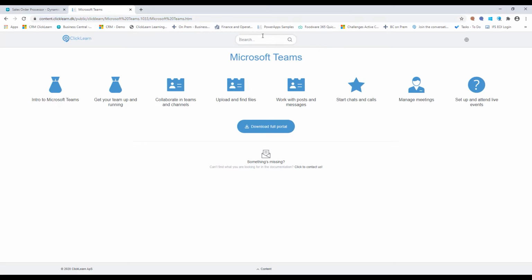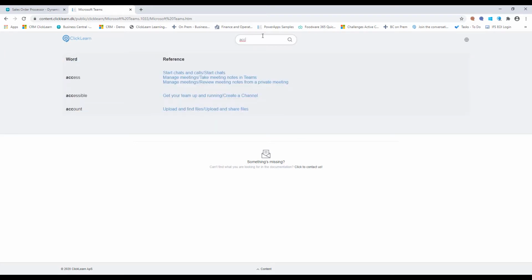Secondly, it is completely searchable, so I can easily find whatever I'm looking for by typing either a couple of letters or the entire word. ClickLearn will instantly give me suggestions of what words I could be looking for, and at the same time references to any recordings or work instructions that I've created for that word within my learning portal.